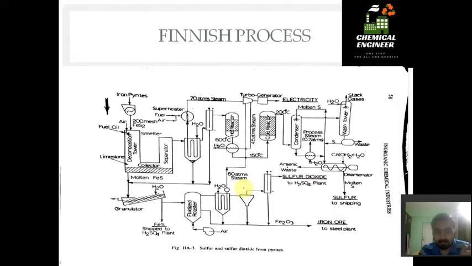Now the Finnish process. The Finnish process seems to be a complicated one, but no need to worry. We will study it one by one and you will get it easily. Okay, so the Finnish process uses pyrite. Iron pyrite is FeS or FeS2. FeS2 is the iron pyrite ore. So we'll use the iron pyrite ore and we first pass it through a mesh of 200 mesh size.